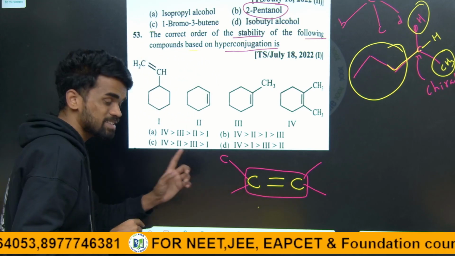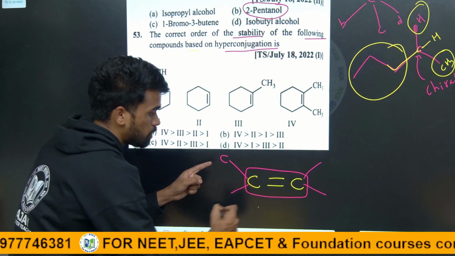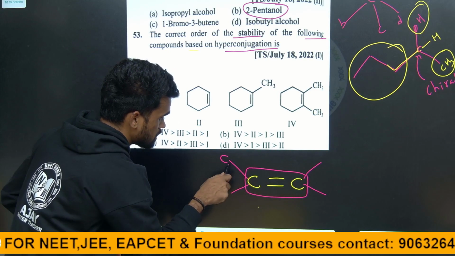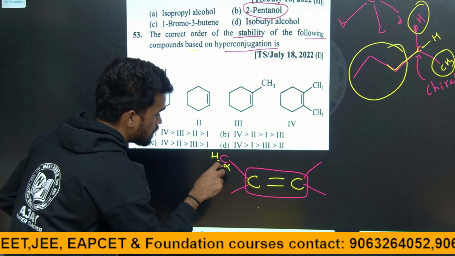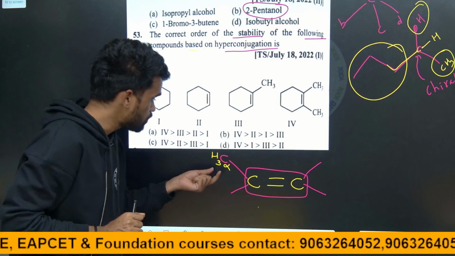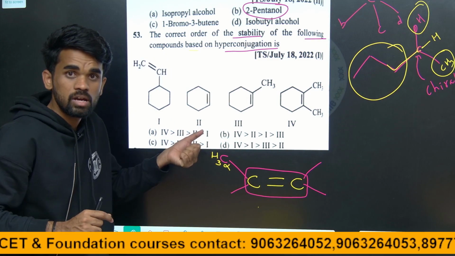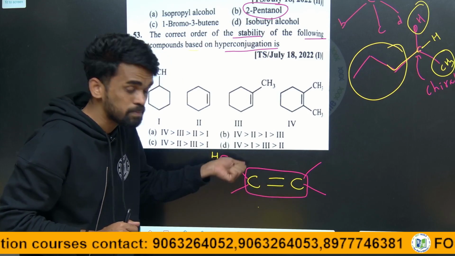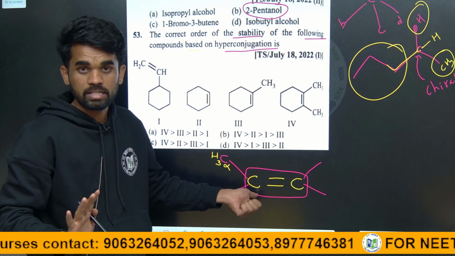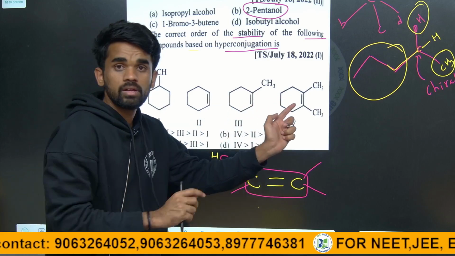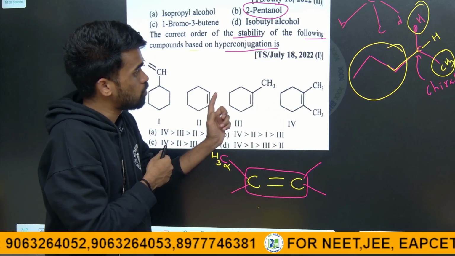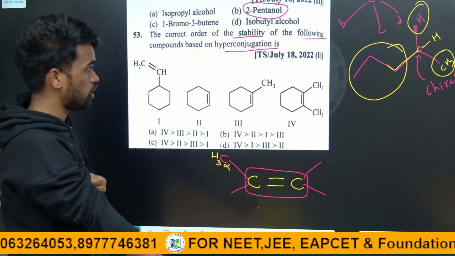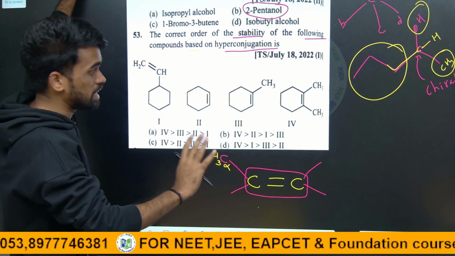This carbon is called the alpha carbon with respect to the double bonded carbon, and the hydrogens on it are alpha hydrogens. The more alpha hydrogens, the more stable the alkene. The one with more alpha hydrogens will be the more stable alkene. I hope from this statement everything is clear.